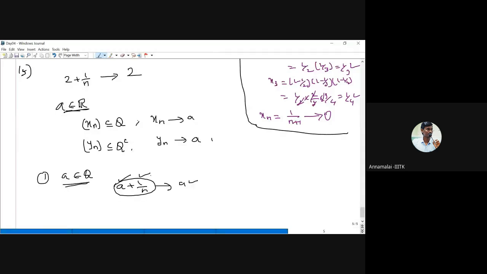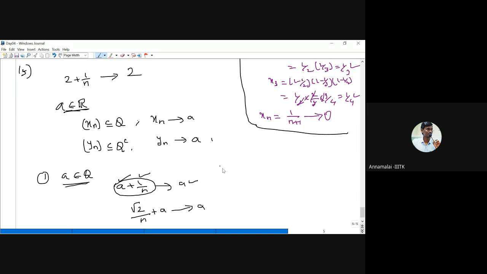But we have to produce an irrational sequence converging to this rational number. Can you produce an irrational sequence converging to this one? Simply we can take root 2 by n. Is it a rational sequence or irrational sequence? It's irrational, because root 2 is an irrational number, even though 1 by n is a rational number. If you multiply by some irrational number, this becomes irrational. Therefore, a plus root 2 by n is an irrational number. I am adding a. Now this converges to a because 1 by n converges to 0. If you multiply by root 2, again it converges to 0. But a is a constant sequence, a converges to a, therefore the sum converges to a.